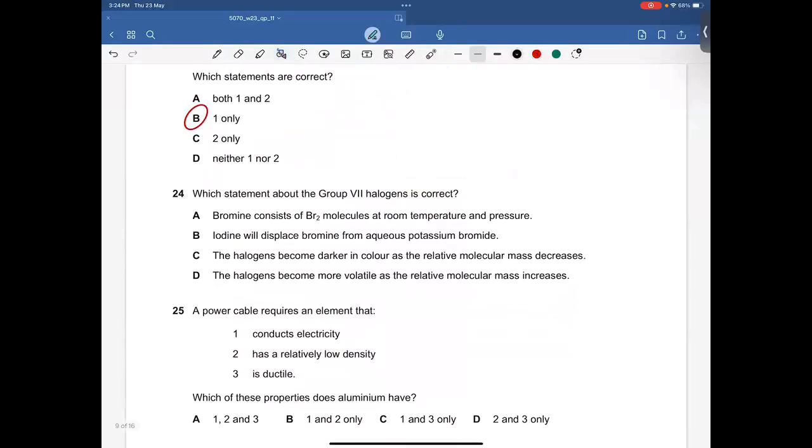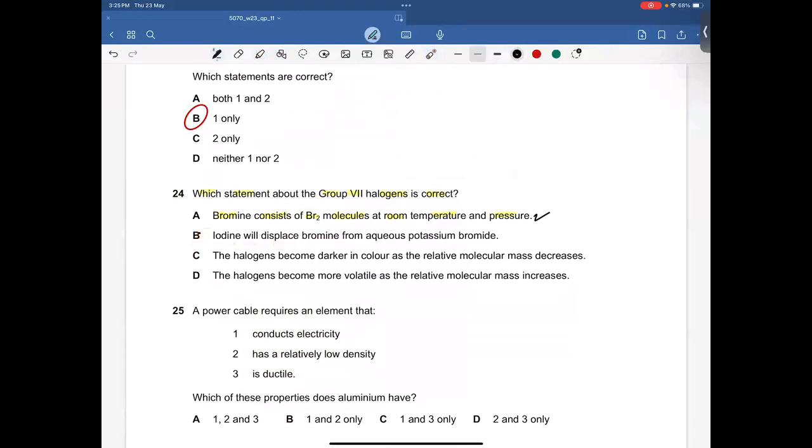Question number 24. Which statement about group 7 halogens is correct? Bromine consists of Br2 molecules at room temperature and pressure. That's correct. That's a very sensible statement. Let me check other options.